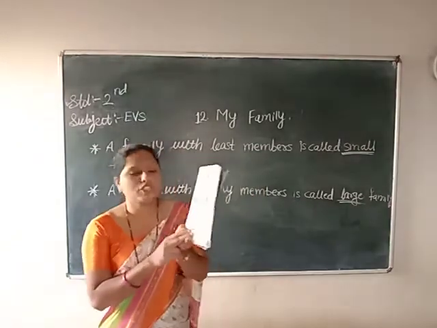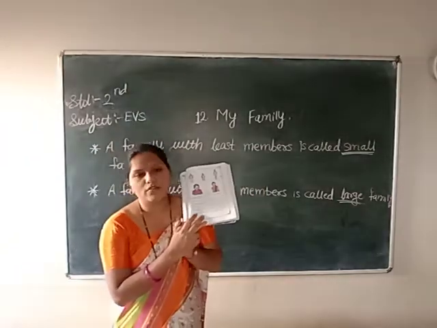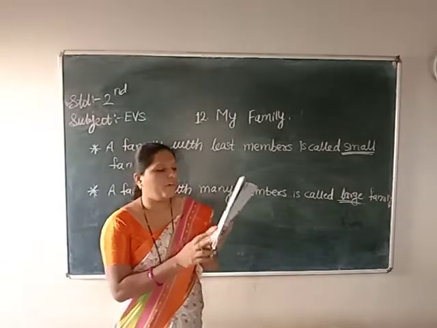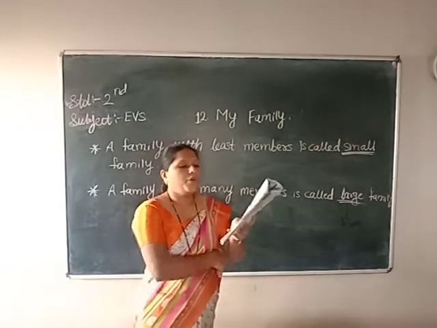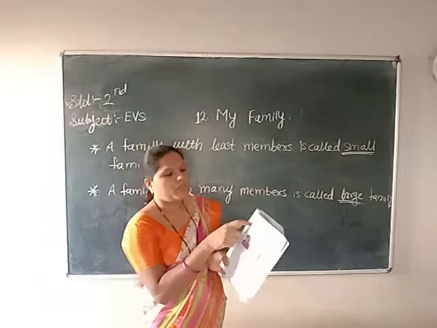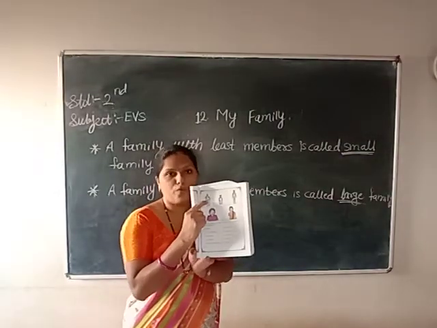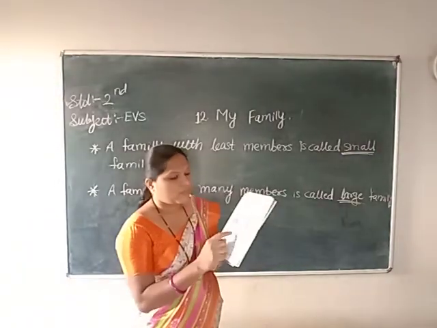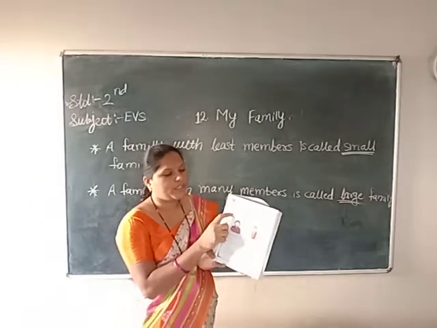This is your homework, children, on page 112. Okay, this is your homework. What do you have to do here? Fat person. Who is the fat person? Person number 1. He is a fat person. So do the red color to this circle.